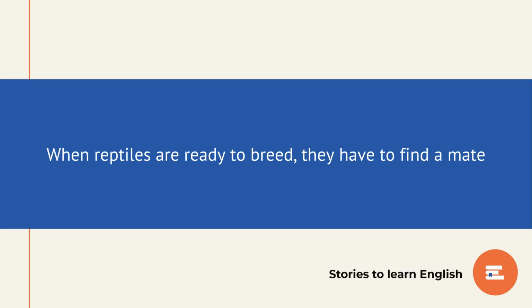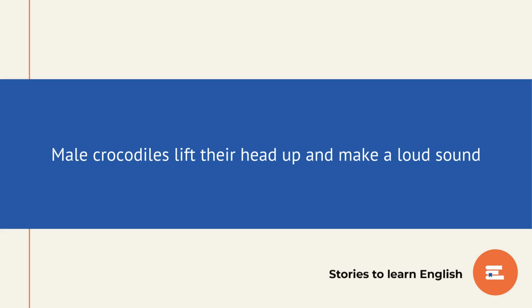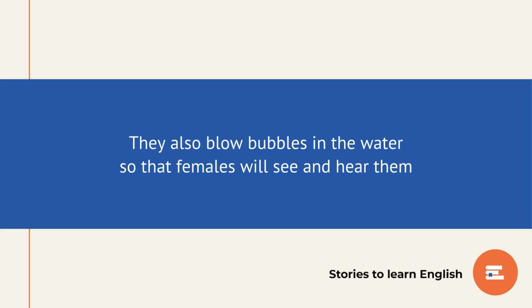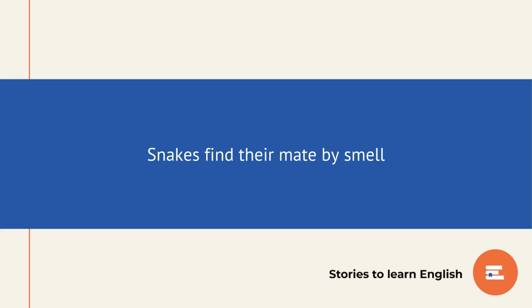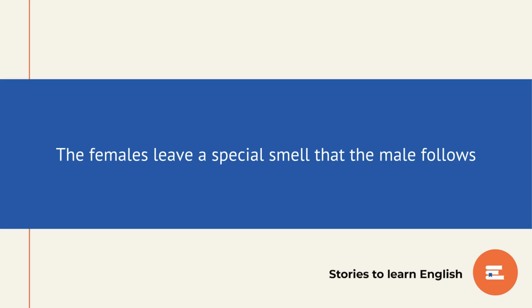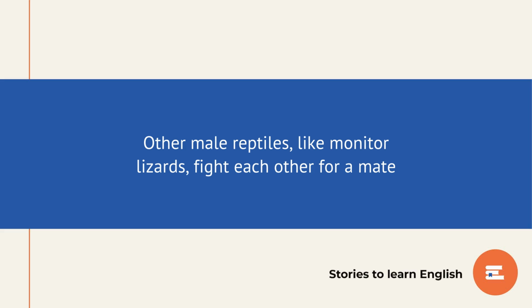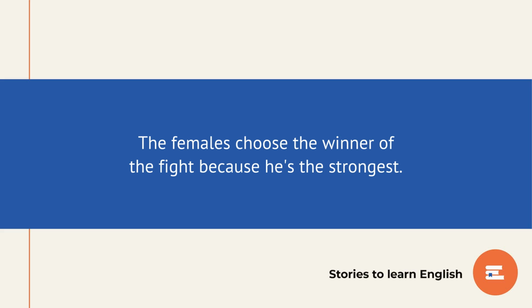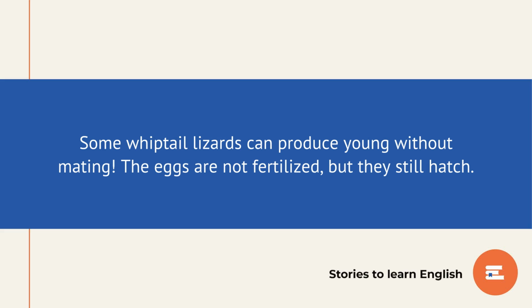Breeding. When reptiles are ready to breed, they have to find a mate. Male crocodiles lift their head up and make a loud sound. They also blow bubbles in the water so that females will see and hear them. Snakes find their mate by smell. The females leave a special smell that the male follows. Other male reptiles, like monitor lizards, fight each other for a mate. The females choose the winner of the fight because he's the strongest. Discover.